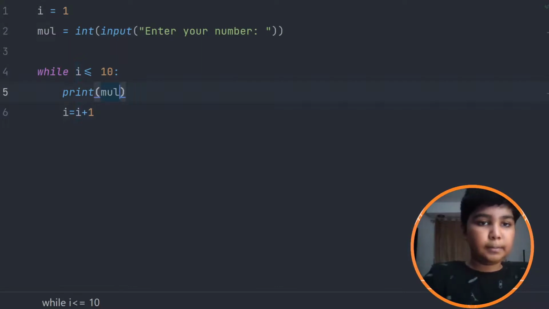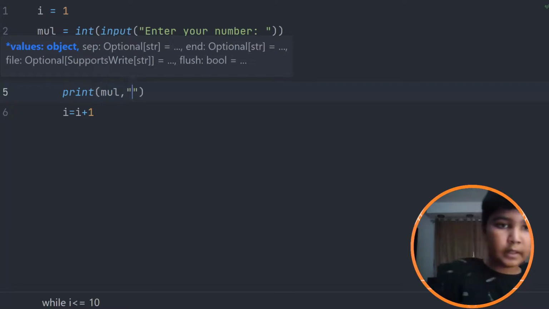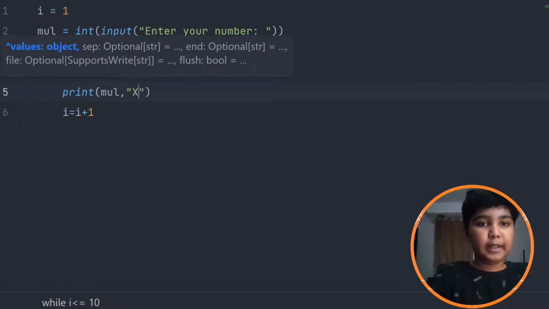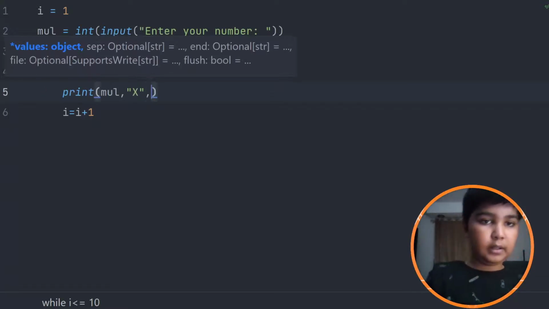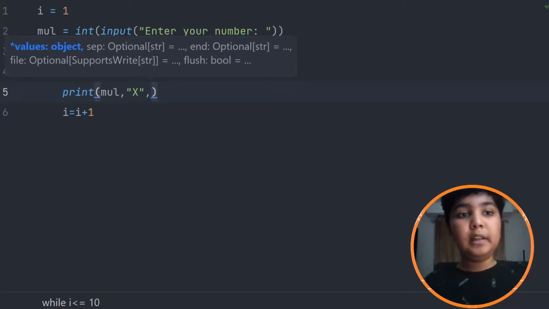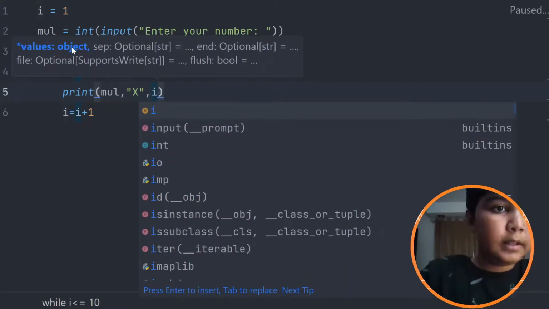So what I'm going to do is mul, and then a comma, and I'm going to give it a character which will be X. You could do anything here, but the multiplication table will use the X symbol. So I could do this, and then 1, which will be i. So our number, the character, and the 1.